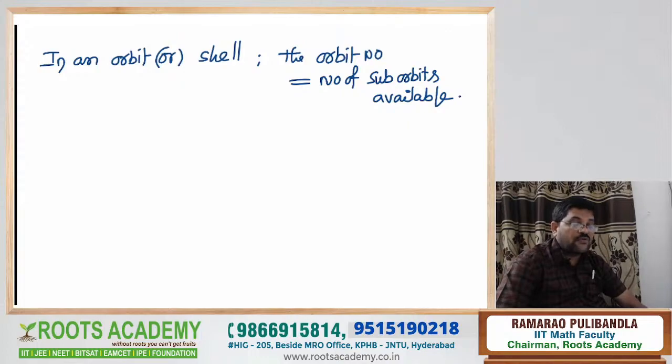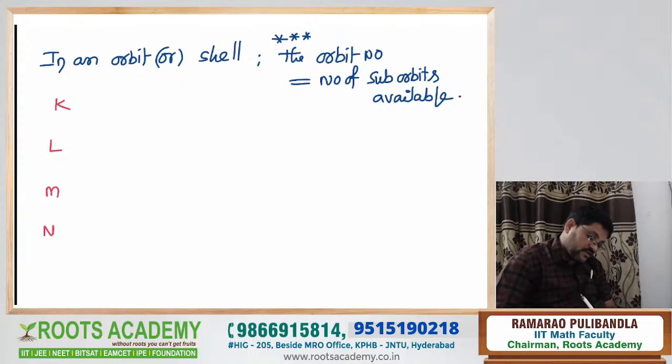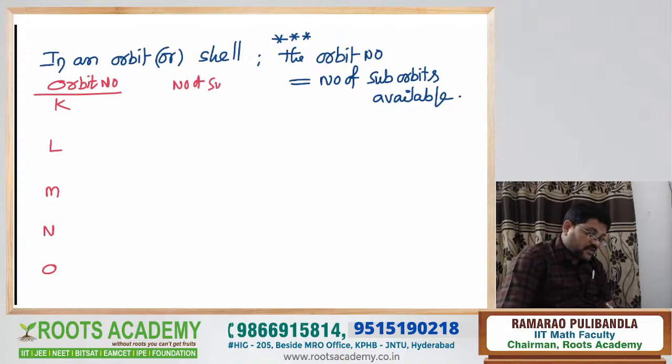You ask a question, sir, how is this explained? Very easy. And this point is also given for the board examination. The orbit number is equal to the number of suborbits available. Now, how is it possible? Simple answer. Is it a K orbit, an L orbit, an M orbit, an N orbit, an O orbit, like that. So this is the orbit number. For this orbit number, what are the number of suborbits available? Suborbits are also called subshells.